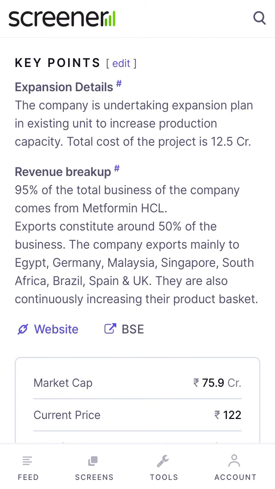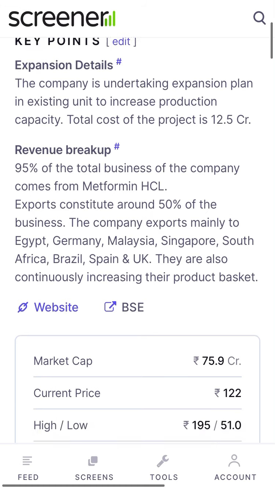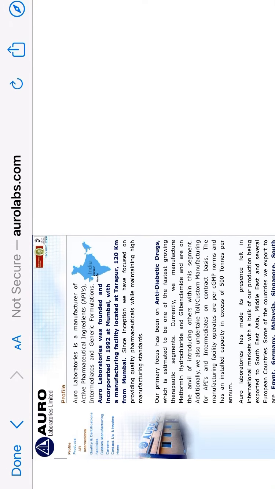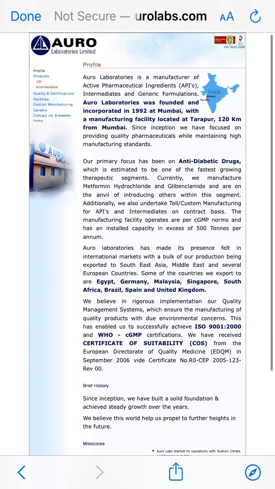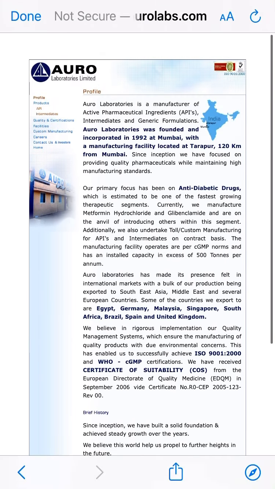Export constitutes around 50% of the business, and the company exports mainly to Egypt, Germany, Malaysia, Singapore, South Africa, Brazil, Spain, and the UK. They are also continuously increasing their product basket. You can also see the website from here. This is the website of Oro Laboratories, where you can see all the products and everything.